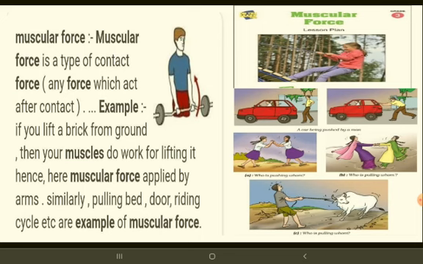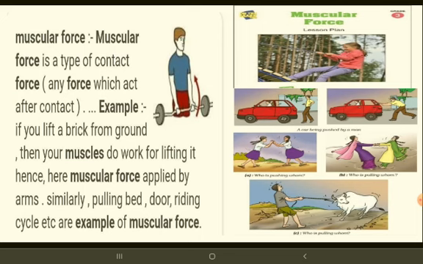When we push or pull something, we apply muscular force. Muscular force is applied in opening a door, kicking a football, and plucking fruits from a tree. These are examples of muscular force. Children, muscular force is nothing but applying force using the action of the muscles.